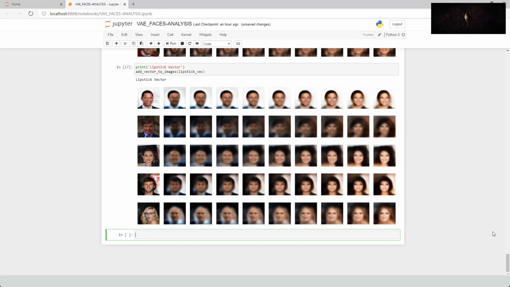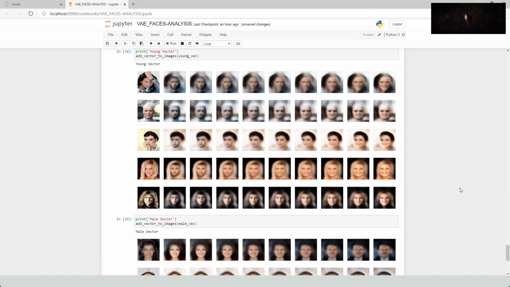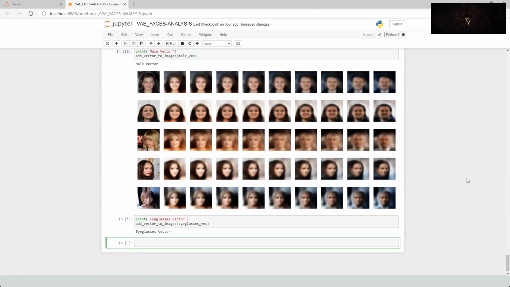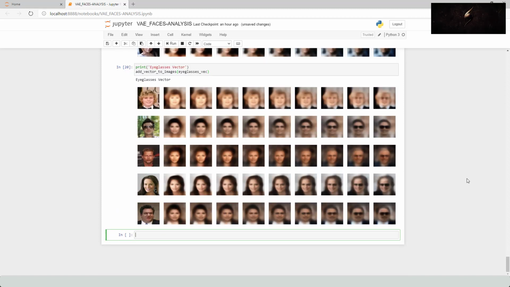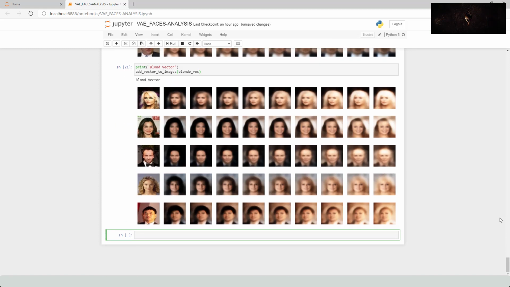Not perfectly done, but adding the features from the latent space. The young vector transforms the faces into young ones. The male vector transforms lady faces into male faces. The eyeglasses vector adds eyeglasses to faces. The blonde vector transforms hair into blonde.